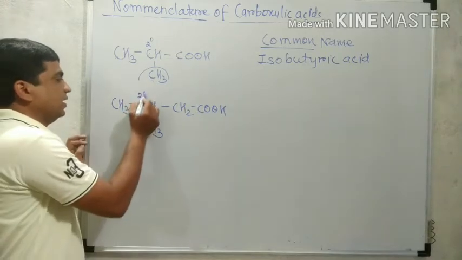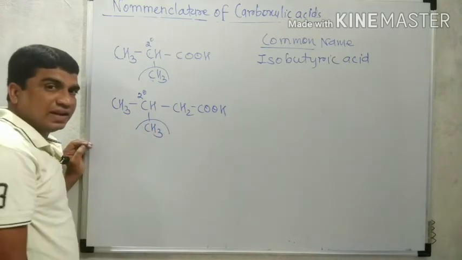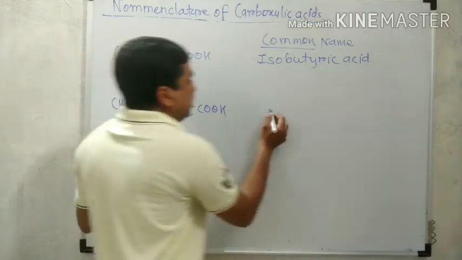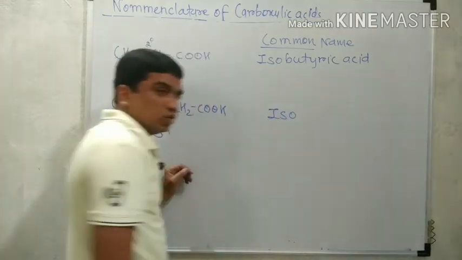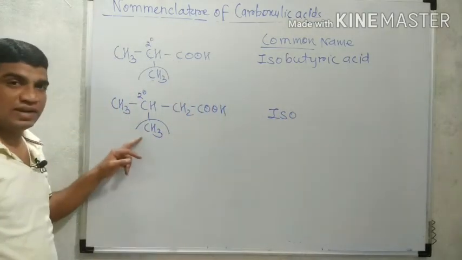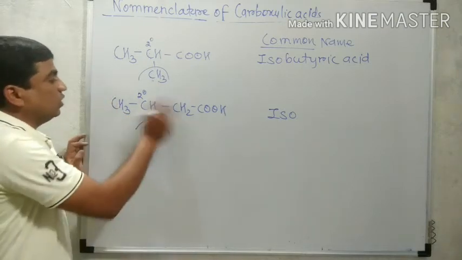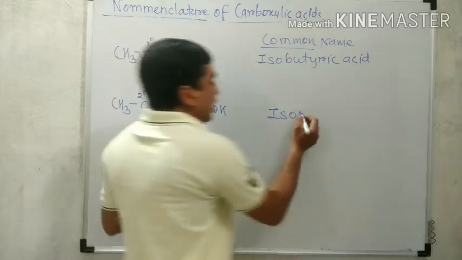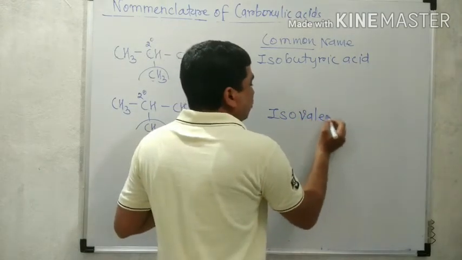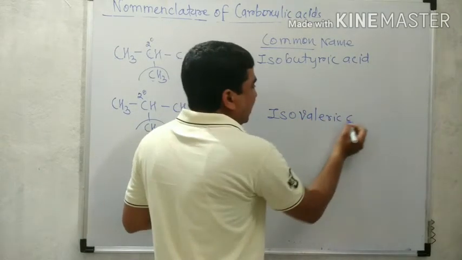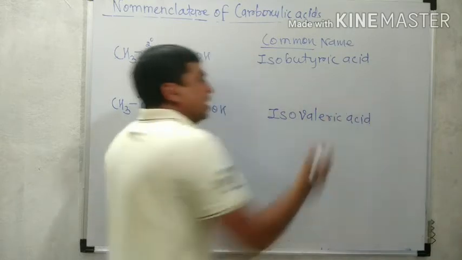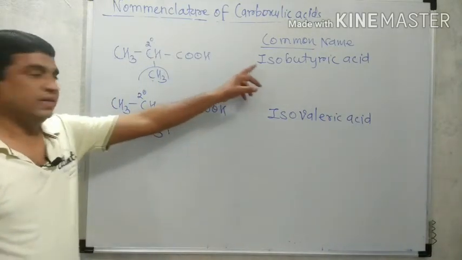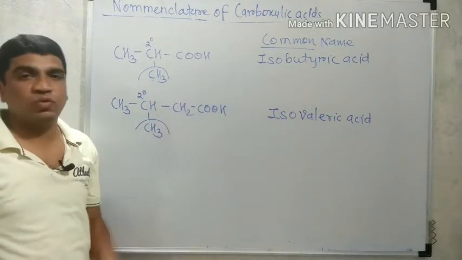But again, the secondary carbon contains a methyl group. Therefore it is iso. Why iso? The secondary carbon contains 1 methyl, iso. 5 carbons, 1, 2, 3, 4, 5. For 5 carbons we know it is valeric acid. So the complete name is isovaleric acid. This is isobutyric, this is isovaleric.